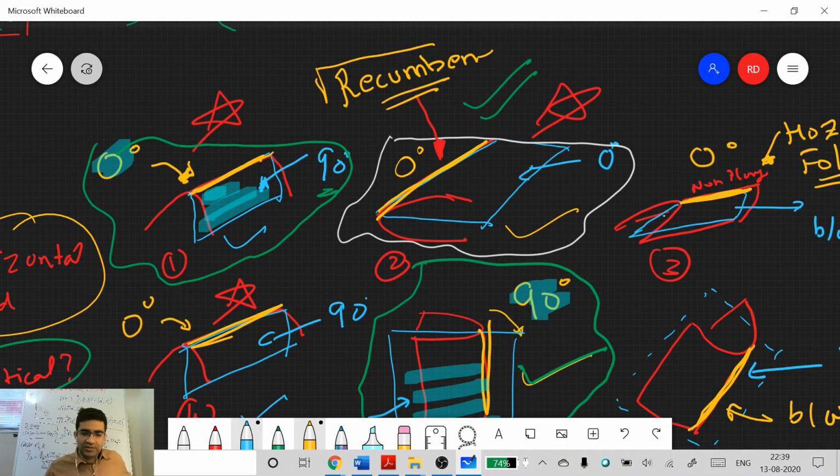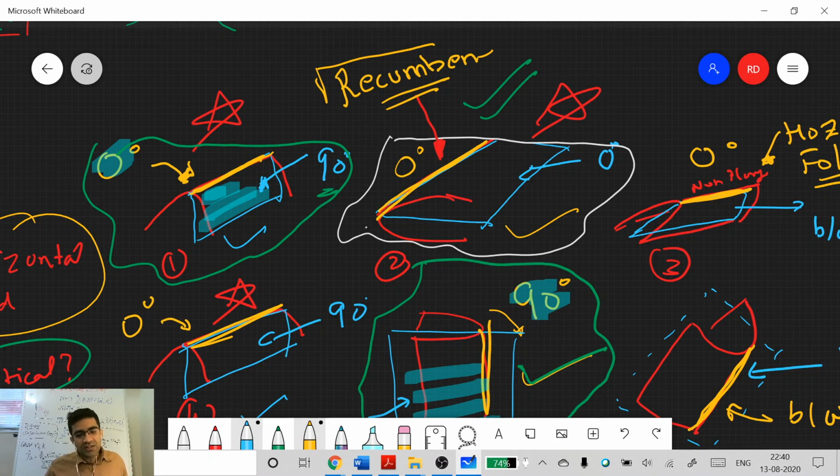Correct. So in all these cases, it will be horizontal fold. But if it is upright, we will prefer to call it upright rather than horizontal. But in all these top three cases, they are non-plunging. So you'll call them horizontal folds.